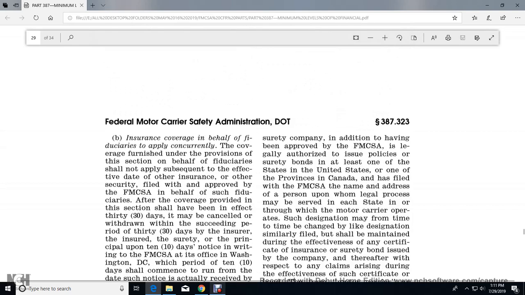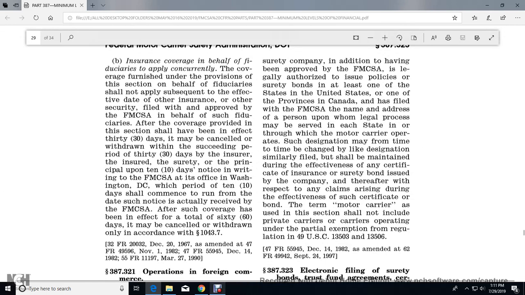Insurance coverage on behalf of the fiduciary is applied concurrently with the coverage furnished under this section. Other insurance over the security is allowed with approval of the Federal Motor Carrier Safety Administration. After the coverage provided in the section has been in effect within 30 days and has been canceled or withdrawn, a succeeding period of 30 days applies to be insured for the surety of the principal, up to 10 days notice for the written